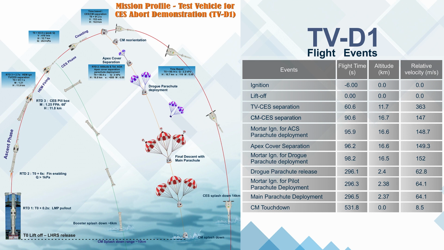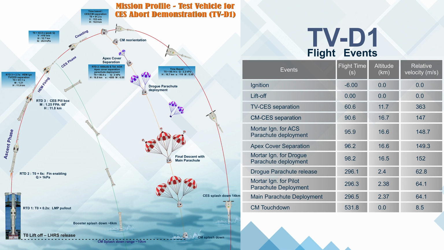At T0 plus 296.1 seconds, the drogue parachute will be released at an altitude of 2.4 kilometers and the crew module will be at a speed of 62.8 meters per second. At T0 plus 296.3 seconds, the motor for main parachute deployment will get ignited at an altitude of 2.38 kilometers, having a speed of 64.1 meters per second.